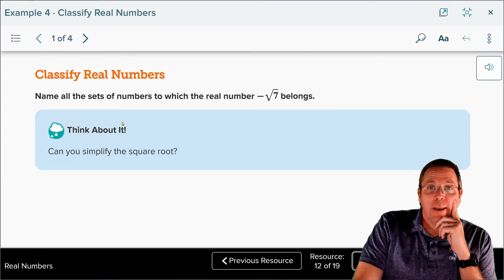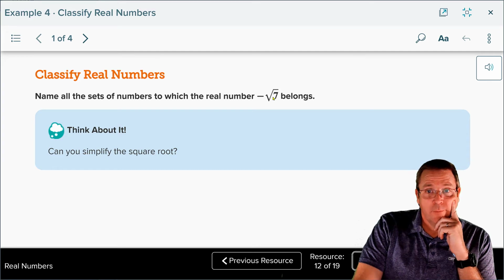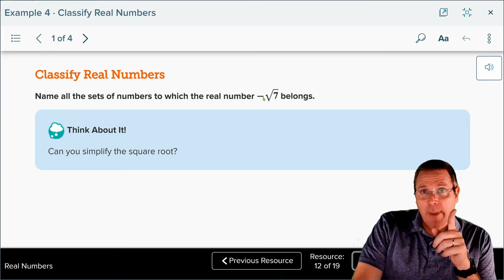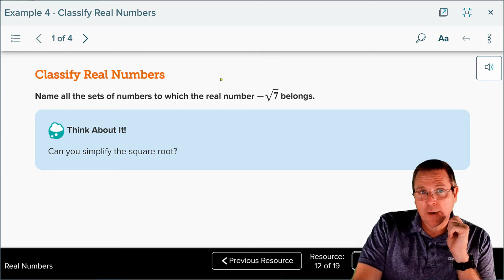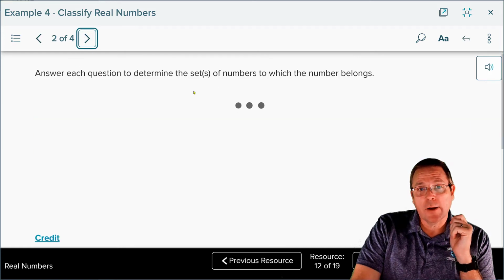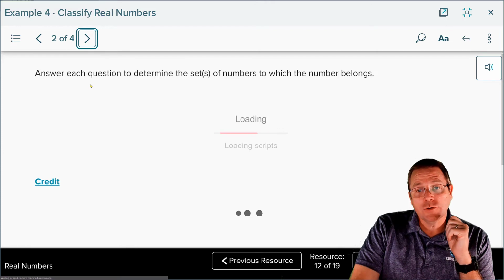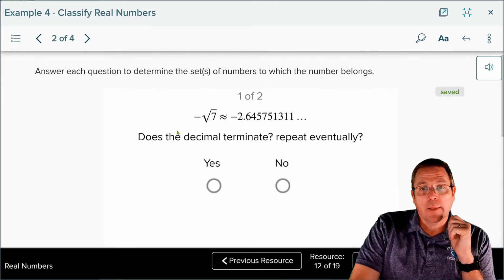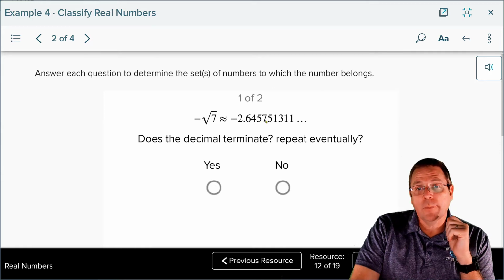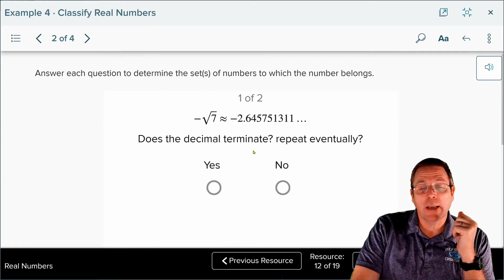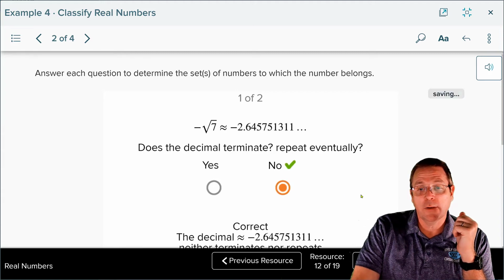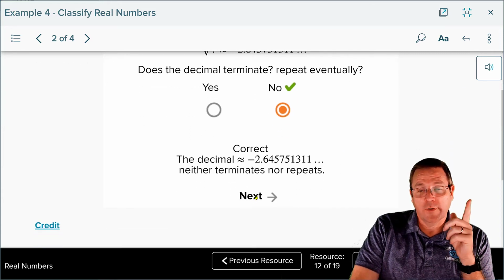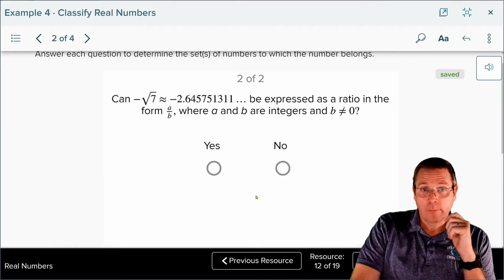Now, how about the negative square root of 7? Well, it's not imaginary, because that negative sign is outside of the radical sign. The square root of 7, though, that I'm pretty sure is going to be an irrational number. Let's see what they show us. And they would say, well, here it is right here. Yep, that's looking pretty dang irrational to me. It is a non-terminating, non-repeating decimal. So the answer is no. Therefore, it is going to be an irrational number.